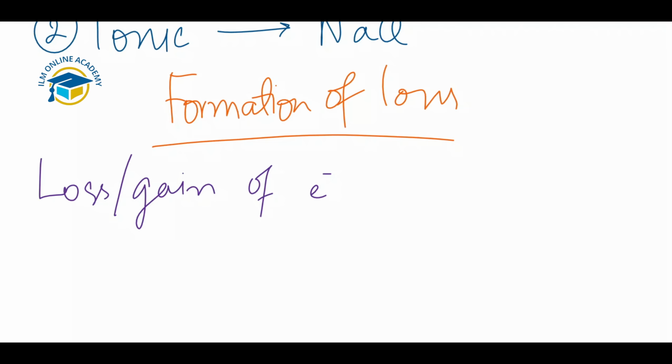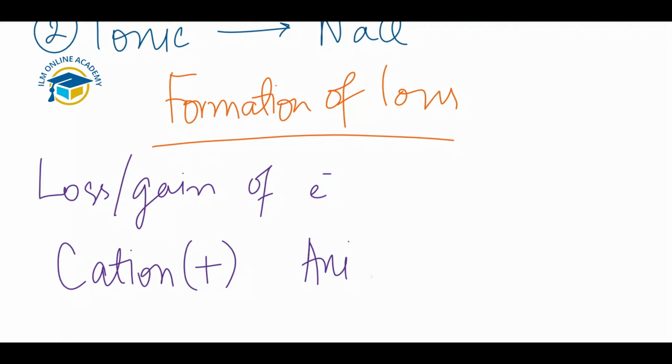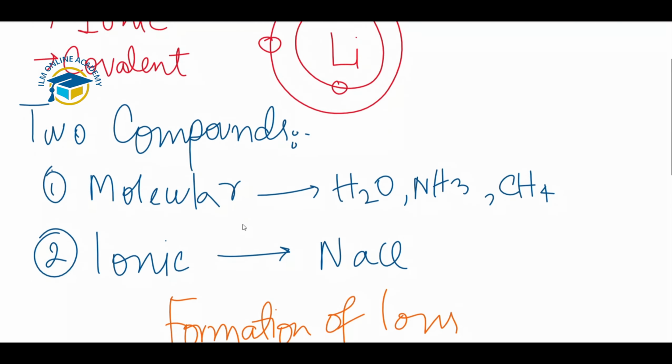Ions are basically atoms or groups of atoms. When atoms lose or gain electrons, they form cations or anions. These are the 2 different types of ions. Cations are positively charged, and anions are negatively charged ions.